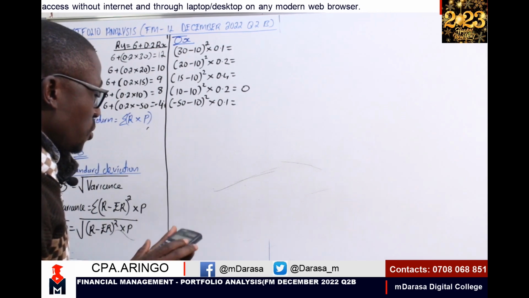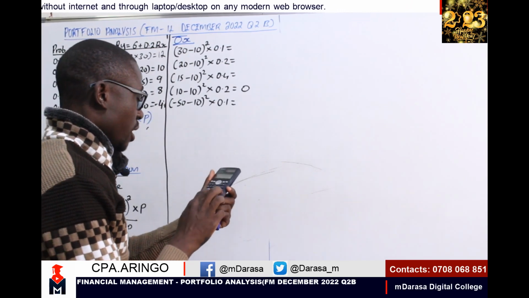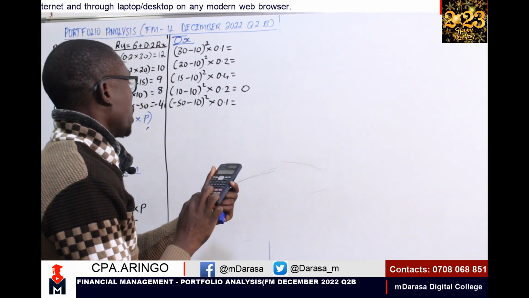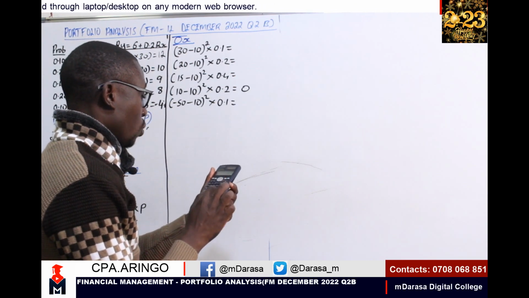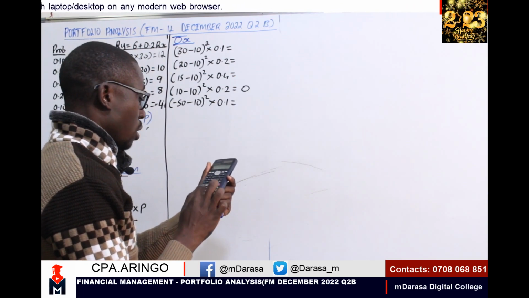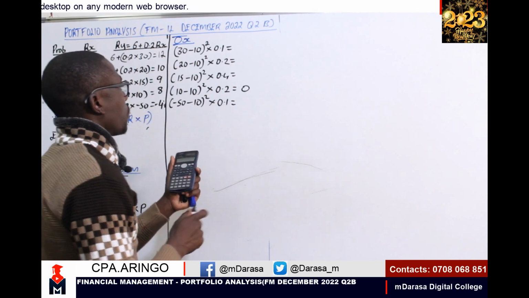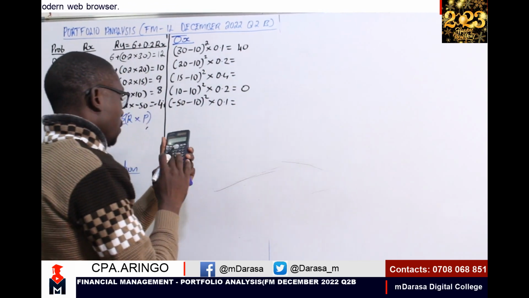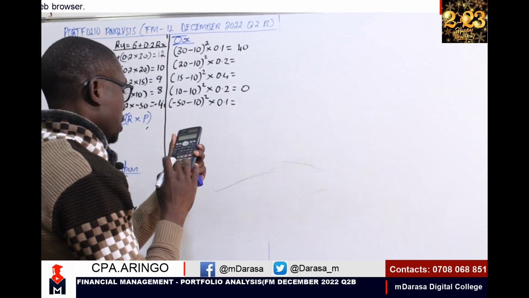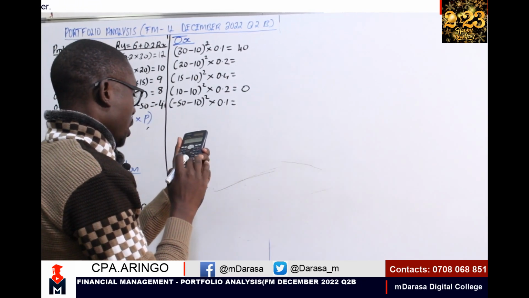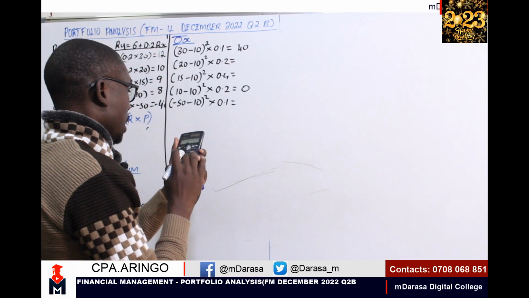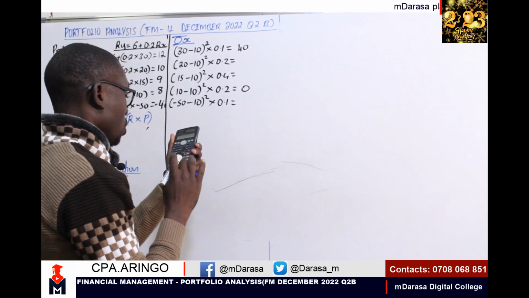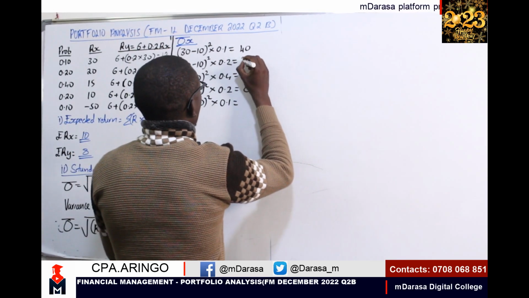So this is what we're going to do. I take 30 minus 10, squared, by 0.1. In the first case, I'm getting 40. The other one, 20 minus 10, squared, times 0.2, gives my 20.